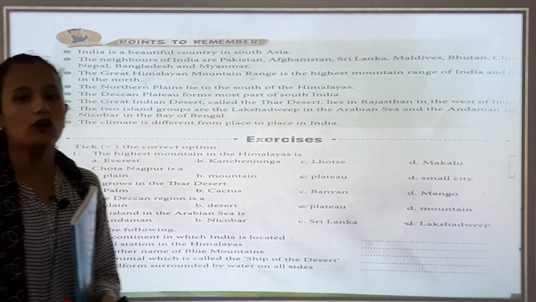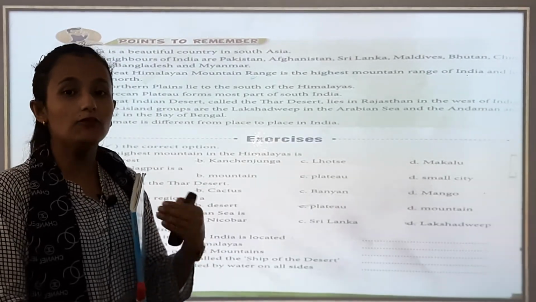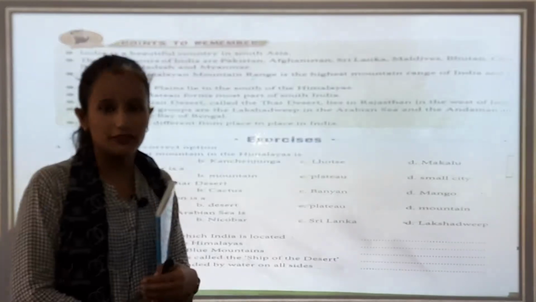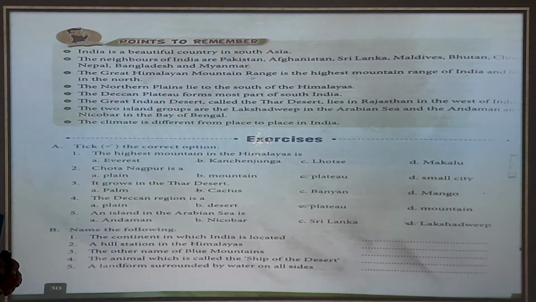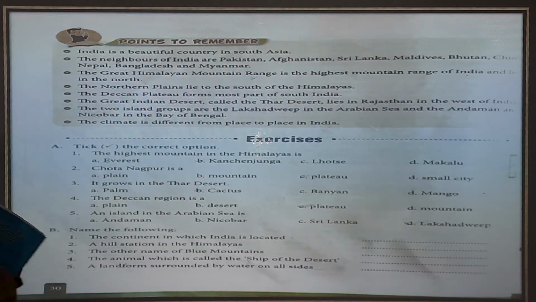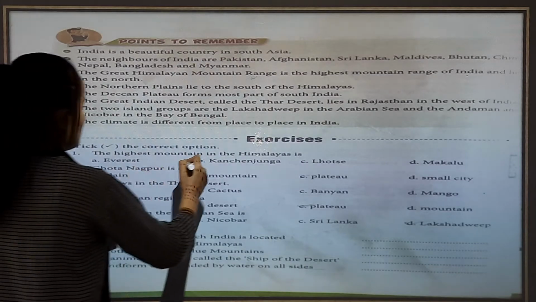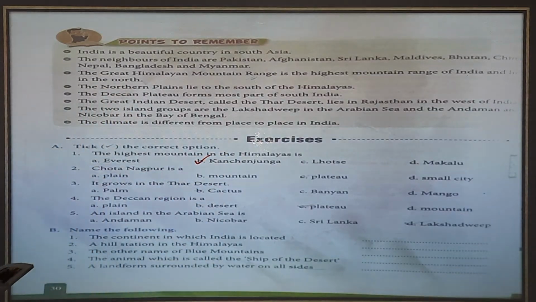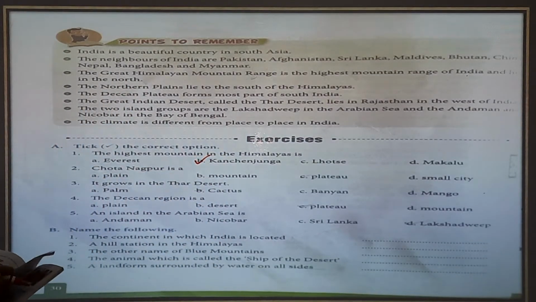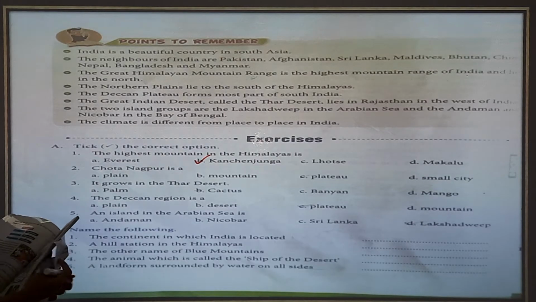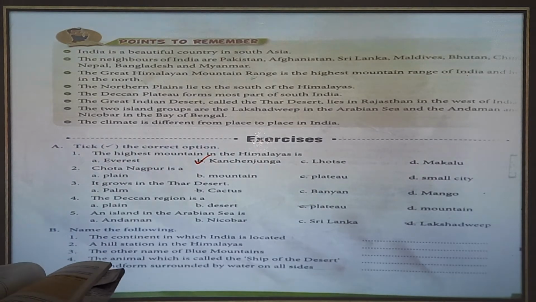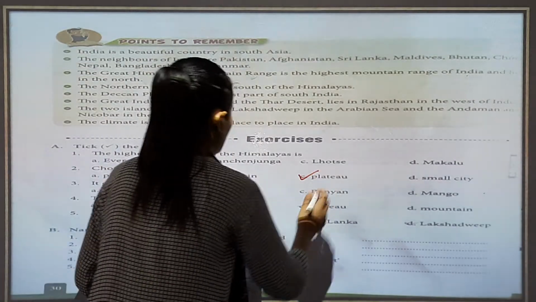Okay, in chapter 4 we have learned Indian political. Now we are going to start exercise work. Please take out your book. You can see there, tick the correct option. The highest mountain in the Himalayas is Kanchenjunga. Chota Nagpur is a plain, plateau or small city? Chota Nagpur is a plateau. You can write there.